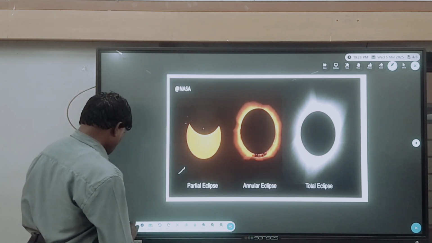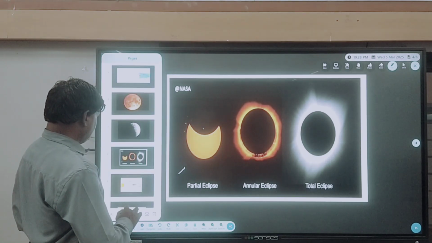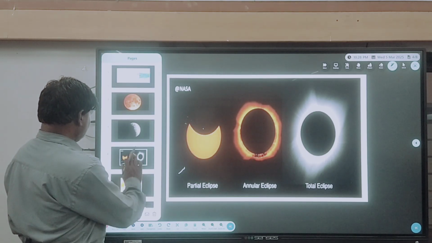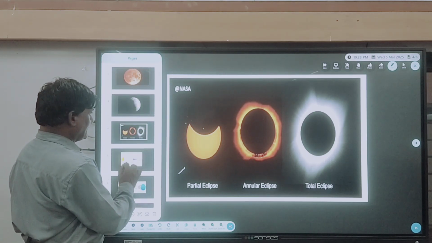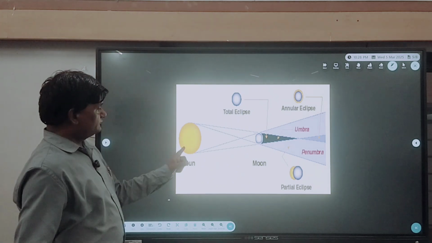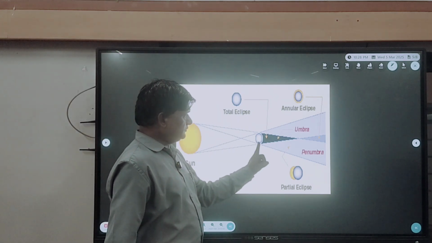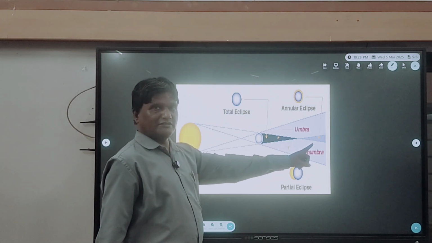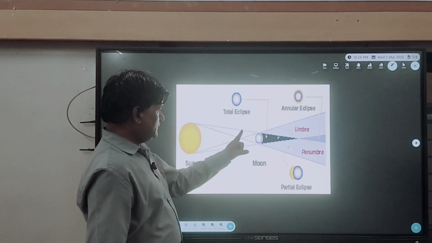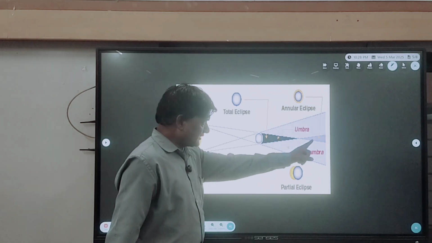Now with a diagrammatic representation, I am going to explain the solar eclipse. You see, sun, moon and earth fall in the same line, and the moon's shadow reaches the earth.